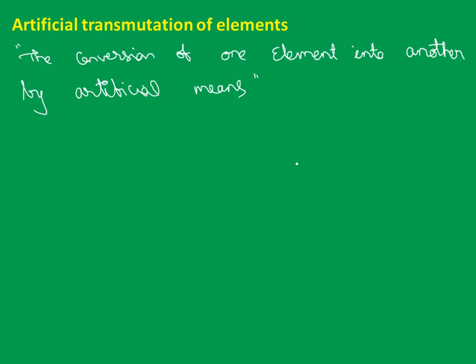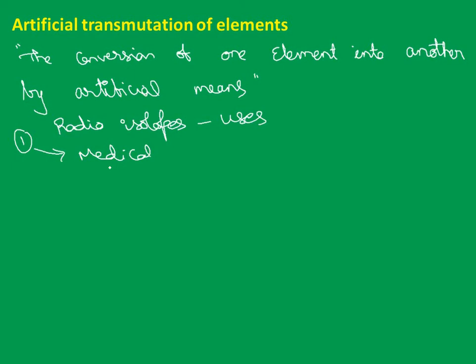If you speak about the applications of radioisotopes, the first one is medical. Radiosodium is used to identify circulatory disorders in the body.